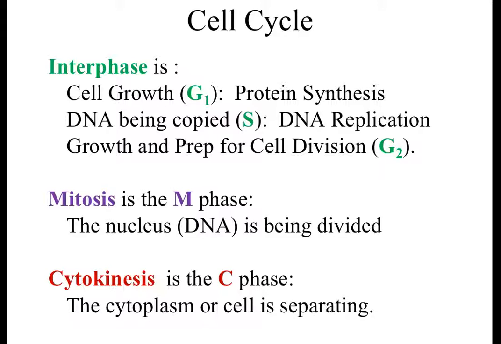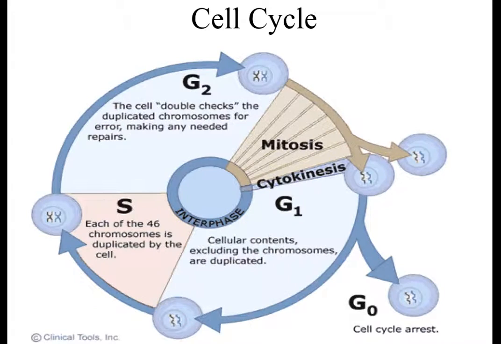The last part is cytokinesis, or the C phase, where we are actually going to physically separate the cell into two new cells. So cyto means cell, kinesis means movement, and so we are separating the cytoplasm. We're pulling the cell apart into two new cells.